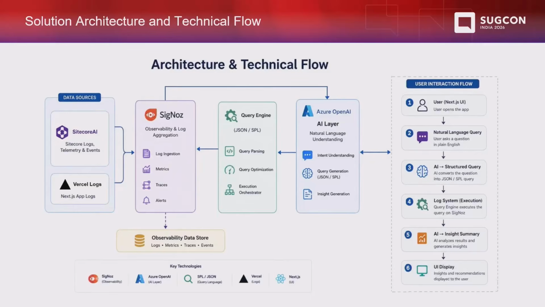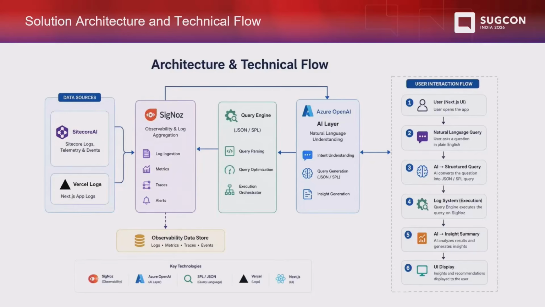That's exactly what we have tried to show as part of the interaction flow as well. We have the Next.js application, where we use prompts in plain English. Then it will do some sort of expression building and pass it over to the query engine. The query engine gets data from Signos, Signos gives it to the AI layer, and then it will be displayed on the front-end application in a nice manner.